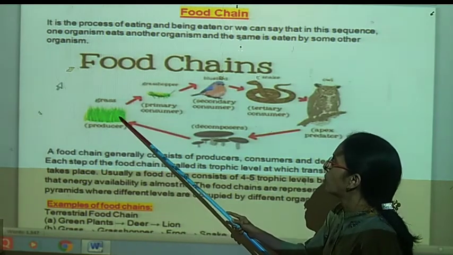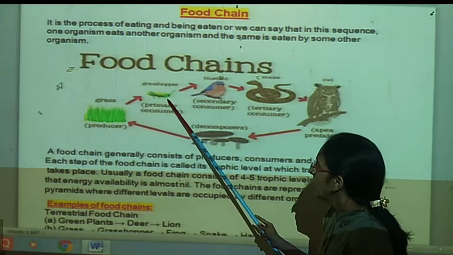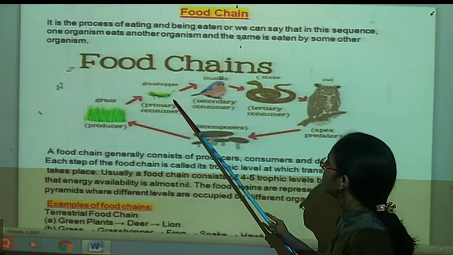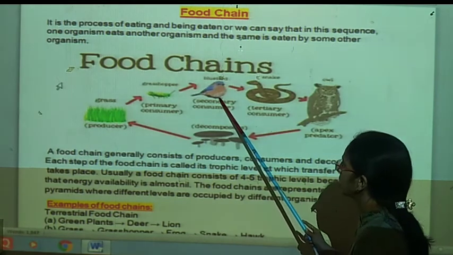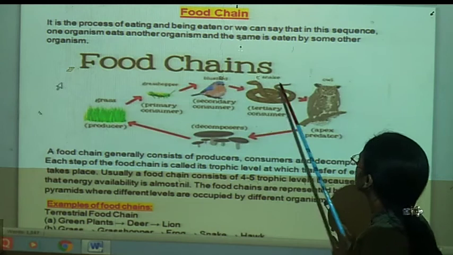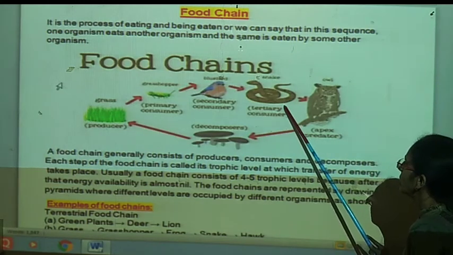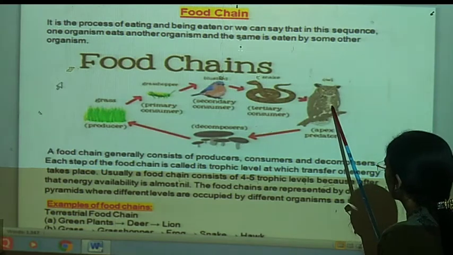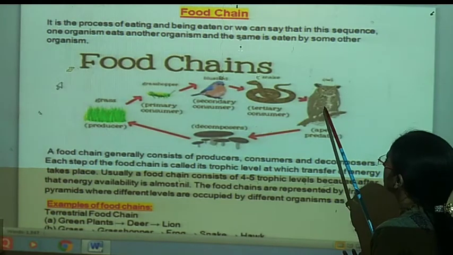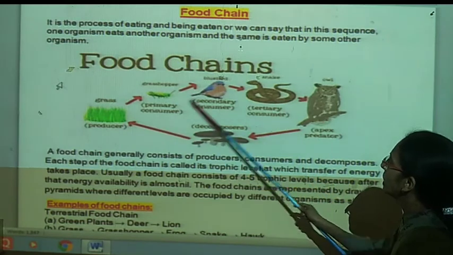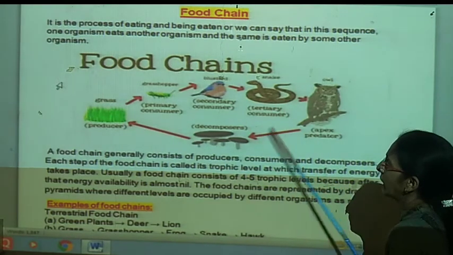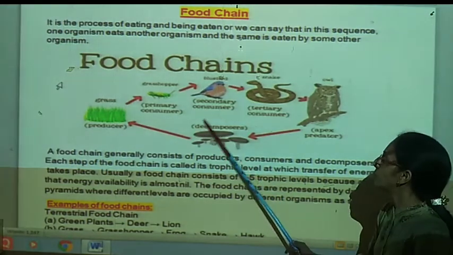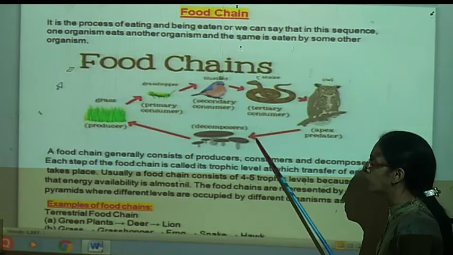Now, from the autotroph, the first level of the food chain, comes the primary consumer. This primary consumer is eaten by the secondary consumer. The secondary consumer is eaten by the tertiary, and the tertiary is eaten by the top level consumer, or apex consumer. And when all these consumers die, their bodies get mixed into the soil, and decomposers play an important role here.